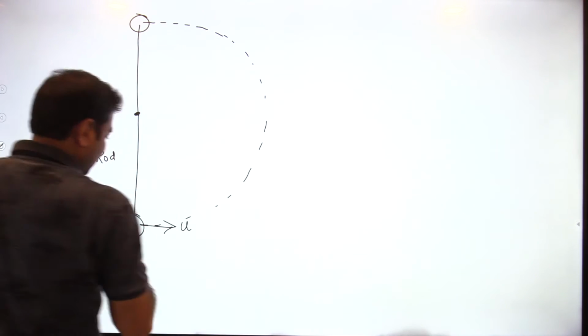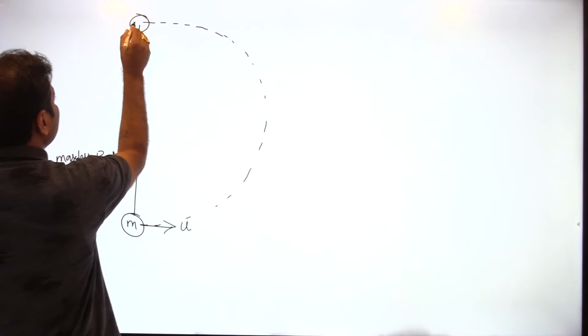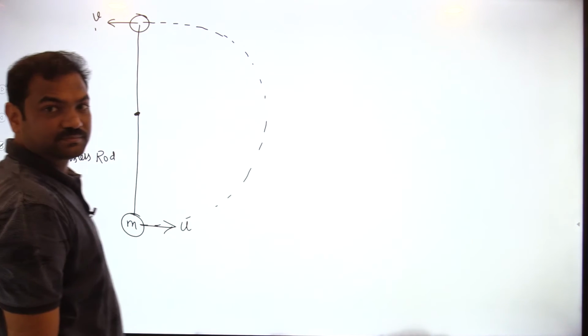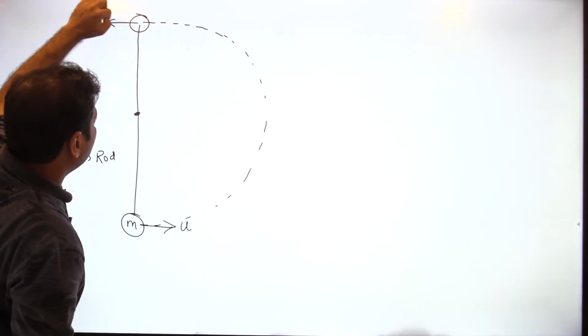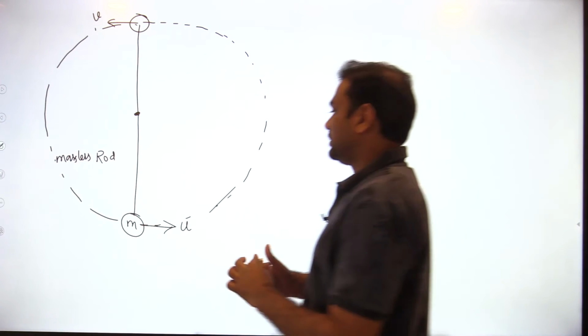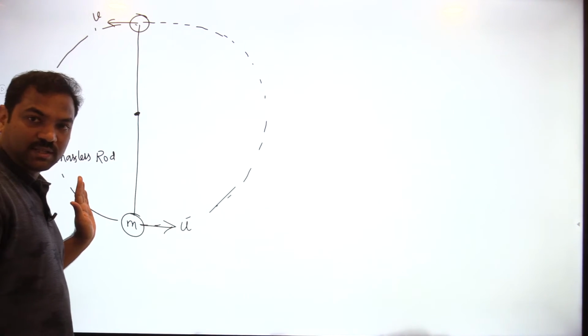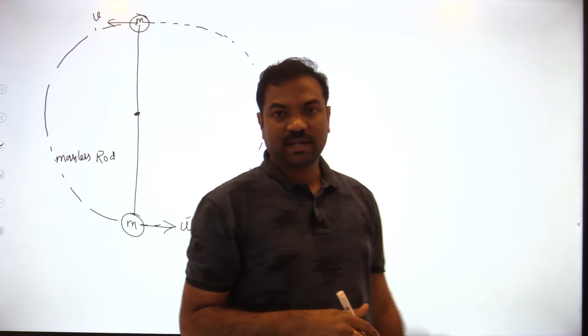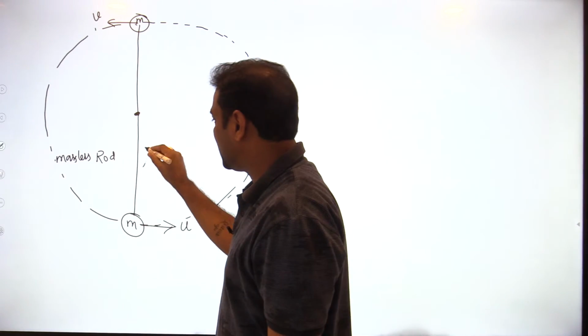Getting my point? You are giving the velocity U in such a way that, what can the velocity be here? Velocity can be 0 here. Suppose at the topmost point velocity is there, then automatically it will come back to the same point. So U is the velocity you are giving at the bottommost point, and V is the velocity at the topmost point. What is the relation between V and U? The length of the rod is L.